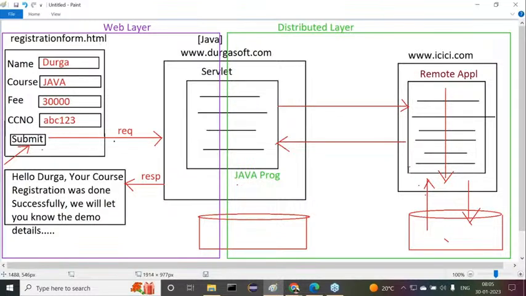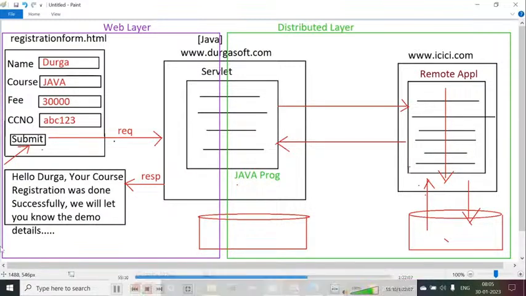But still we require some consumption or not. Service consumption is required or not. That remote application may be designed in any technology, but that remote service must be consumed by the local application or not. That durgasoft.com has to consume the bank services or not. It is mandatory or not. When a request comes for a transaction, whether that remote bank service is designed in Java or non-Java doesn't matter. But at the end, Durgasoft has to consume the services from the bank application or not. Right, sir. Exactly.